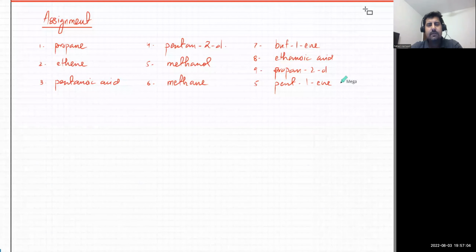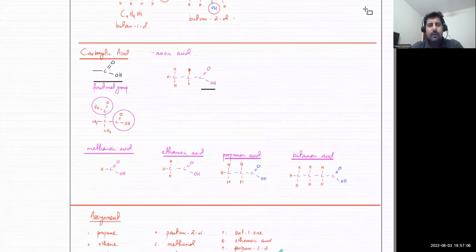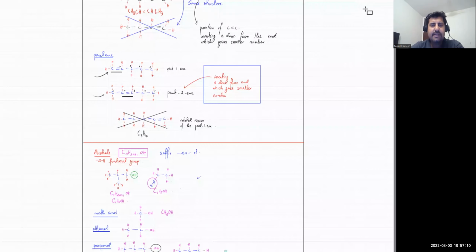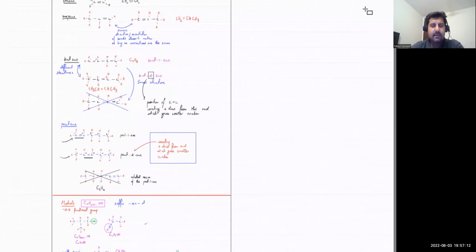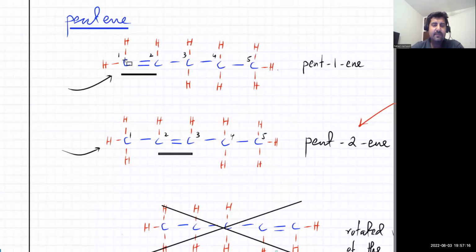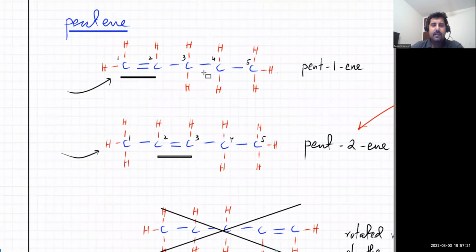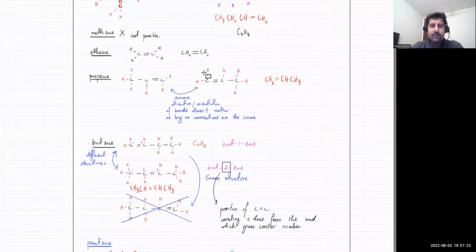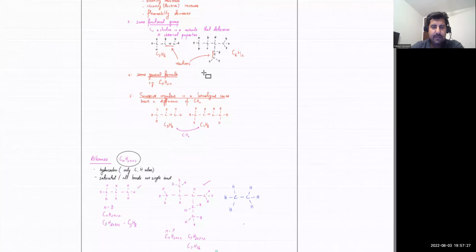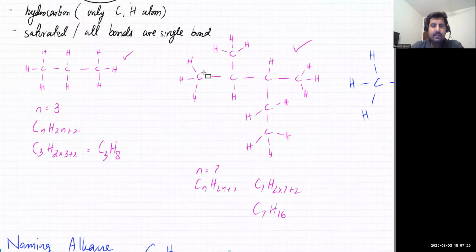One more thing to remember: in our course, in our syllabus, we just have straight chain. That means the carbon atoms are in a line, one after the other. Remember, this is not a straight chain, so you wouldn't be asked to name it, although it's an alkane.